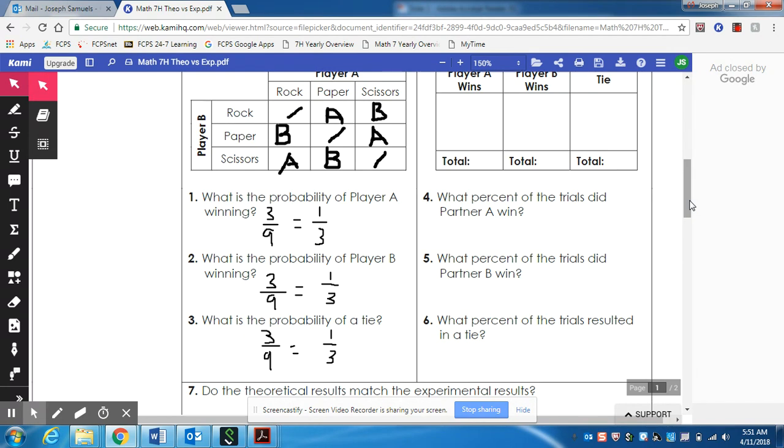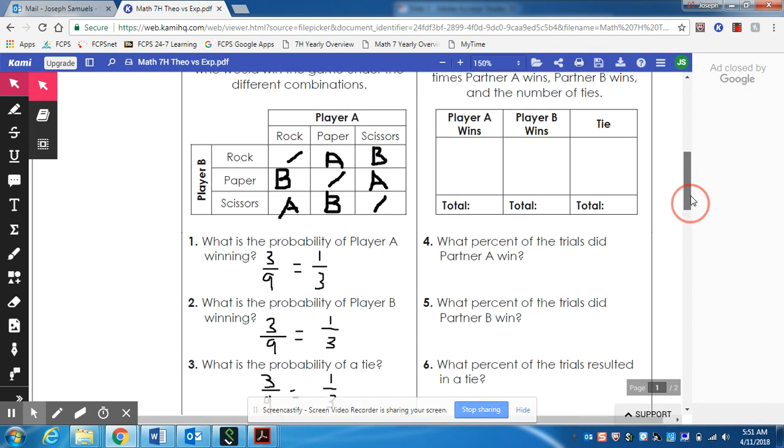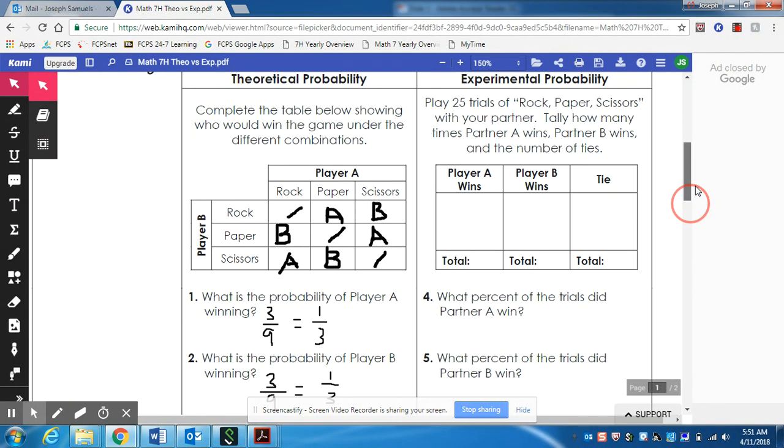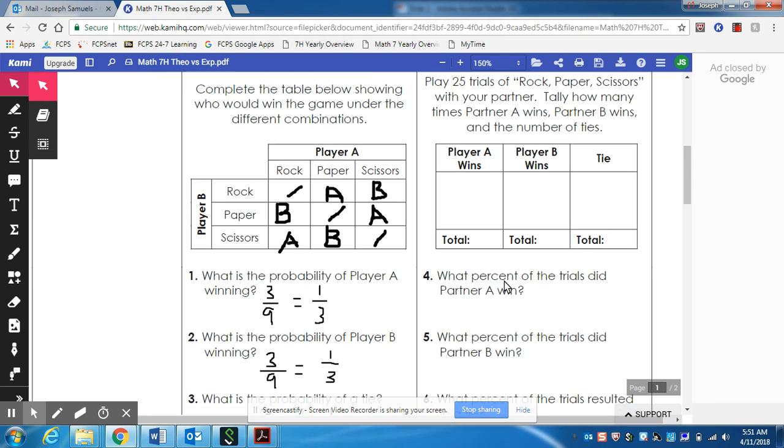Now I want you to hold off on doing the experimental probability. We are going to do this in class, and after we do it in class, we are going to compare the results of the theoretical probability and experimental probability. So just hold off on this half of the notes for now.